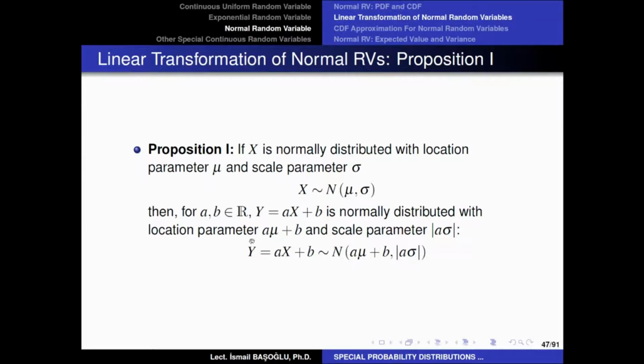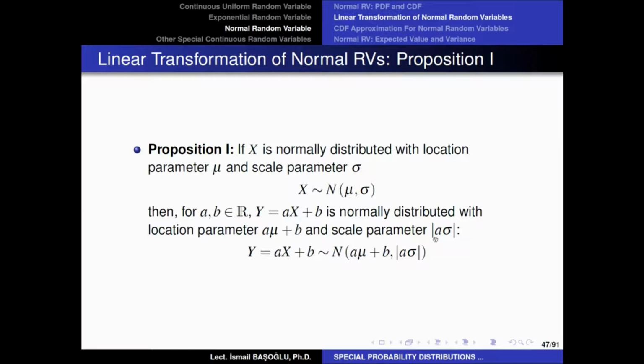The location parameter of Y will be equal to a mu plus b, and the scale parameter will be equal to the absolute value of a sigma. So Y is going to be another normal random variable, but its location parameter will be a mu plus b, and its scale parameter will be the absolute value of a sigma.